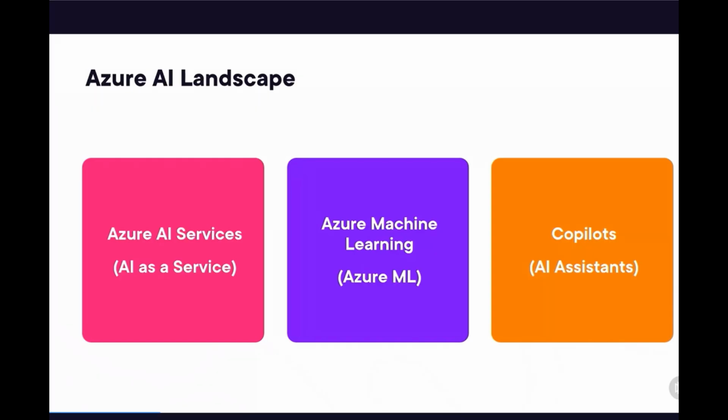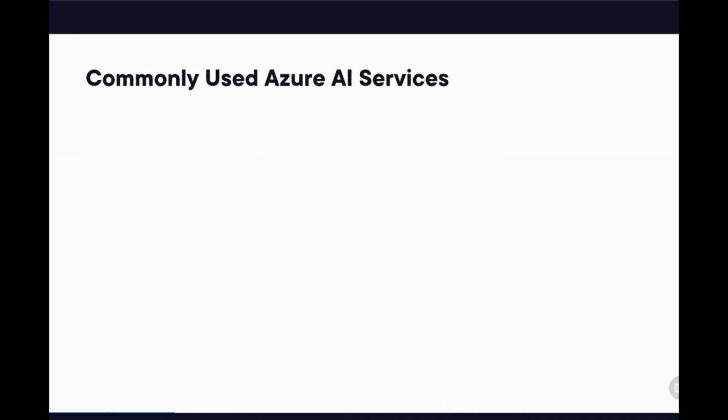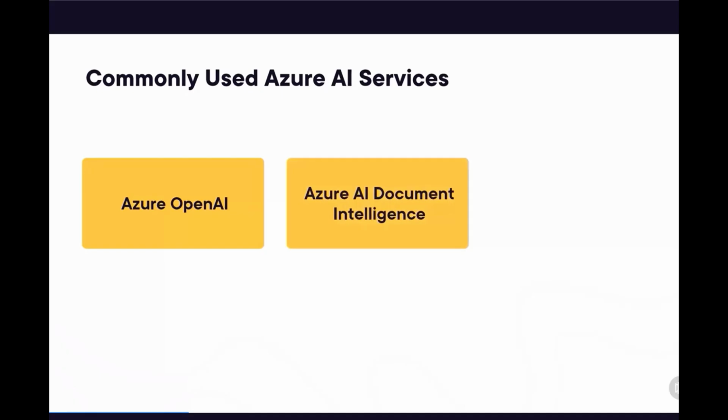In this course, we are going to focus on Azure AI services for developers and organizations to rapidly create AI applications. Let's discover some of the most used Azure AI services. Azure OpenAI provides access to OpenAI's powerful language models via Azure for AI-powered applications. Azure AI Document Intelligence is a service that uses AI to extract, analyze and process data from documents like invoices, forms, and receipts. Azure AI Search enables intelligent search and data exploration across structured and unstructured content using AI.